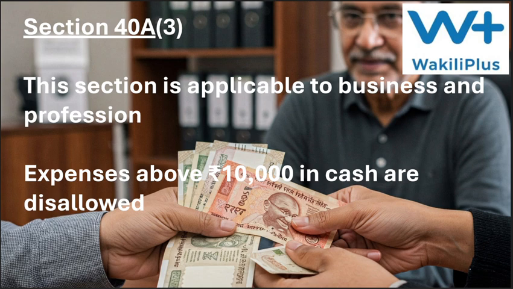Any expenses in cash above 10,000 rupees will not be allowed as an expense and thus cannot be deducted from the income to calculate the profit or gain. This means that the income will increase and the business person has to pay more taxes on this at the prevailing tax rates. Since that expense is disallowed, naturally the income will increase, so he has to pay additional taxes on the increased income.